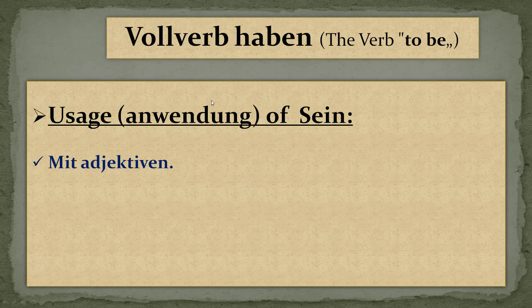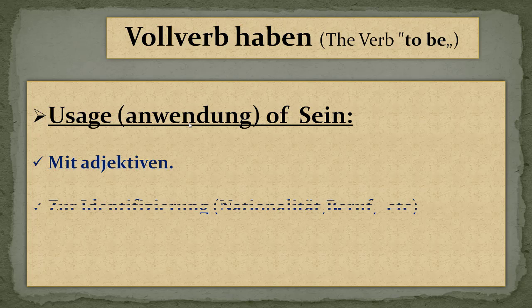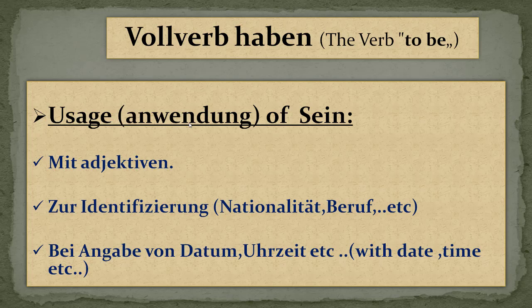Now we'll see the Anwendungen, the usage of the sein verb. There are three things where you can use the sein verb. The first one is with adjectives. The second one is for identification, like nationality, your profession, etc. And the last one is for Angaben von Datum, Uhrzeit, etc. Whenever you are expressing a time or a date, then we can use the sein verb.